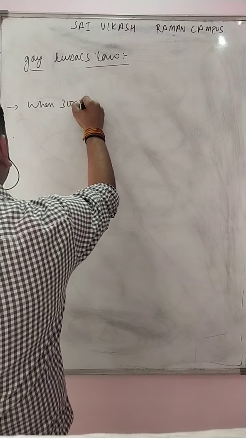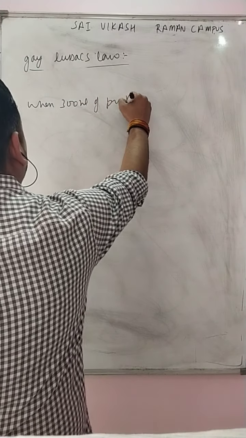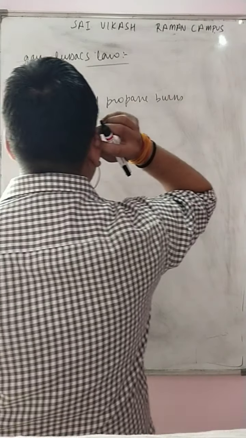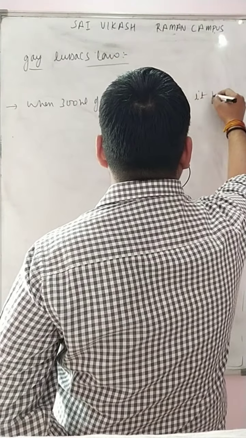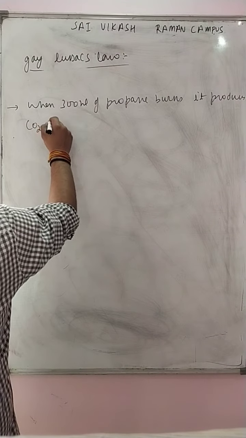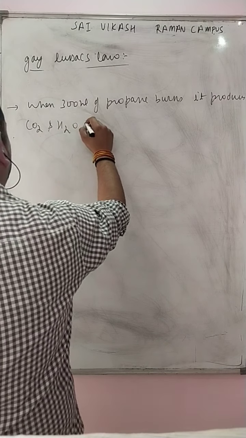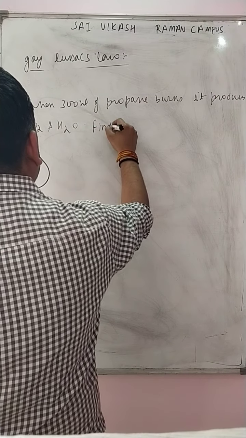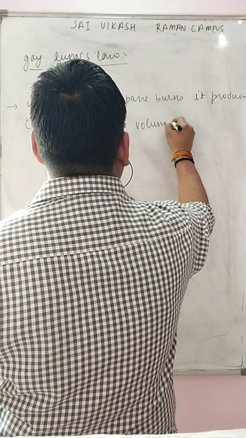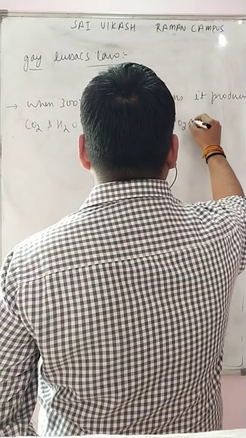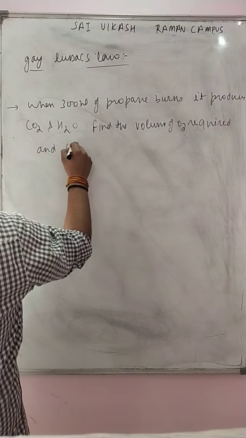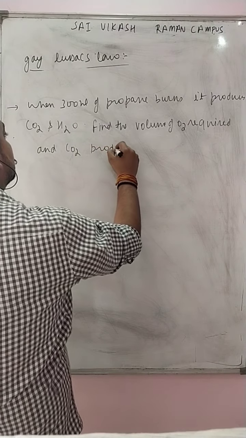When 300 ml of propane burns, it produces CO2 and H2O. Find the volume of O2 required and CO2 produced.